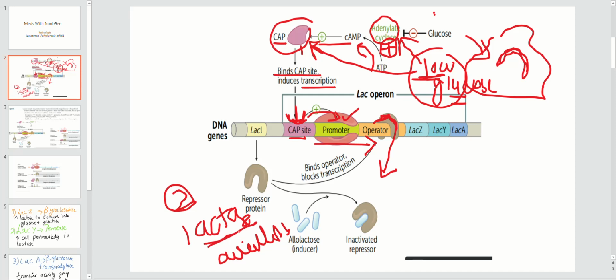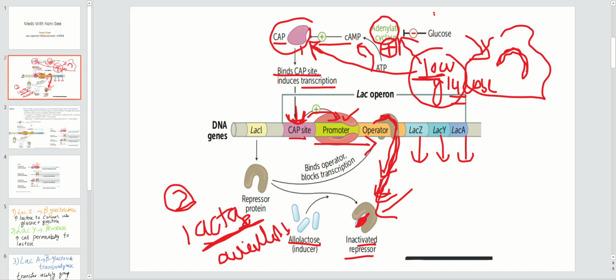So what will happen when lactose is available? This allolactose binds with the repressor protein and removes it. This is your allolactose. Now the operator site is open. No repressor protein is here because allolactose causes inactivation of the repressor protein. Now CAP causes activation of RNA polymerase, and RNA polymerase then causes synthesis of the enzymes by these genes. So LacZ produces beta galactosidase, LacY produces permease, and LacA causes the synthesis of transacetylase. I will let you know about the function of these genes.